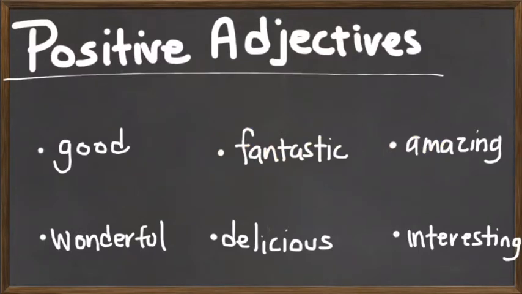Okay, the next part is positive adjectives. Positive adjectives talk about something good about a noun, a place, a person, or an animal. Let's repeat them. The first one is good. And this, again, is the opposite of bad.